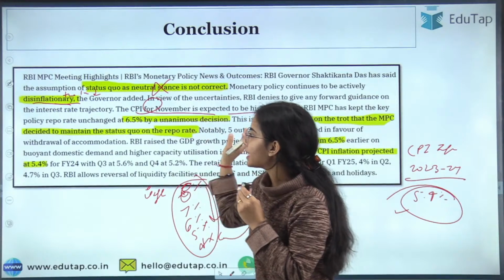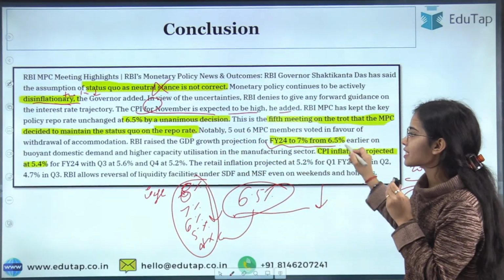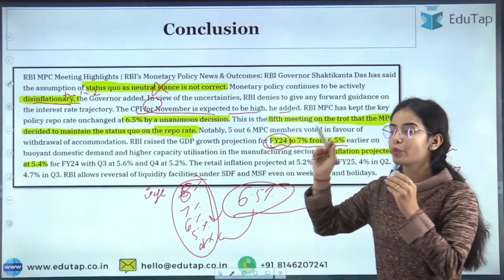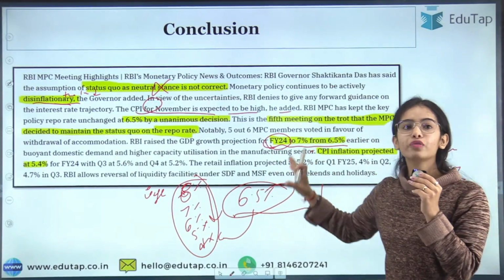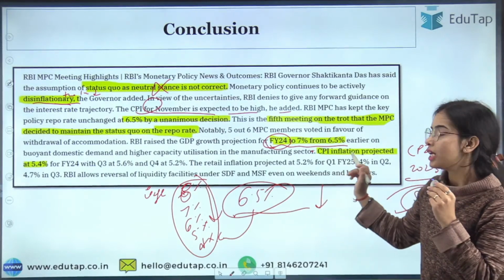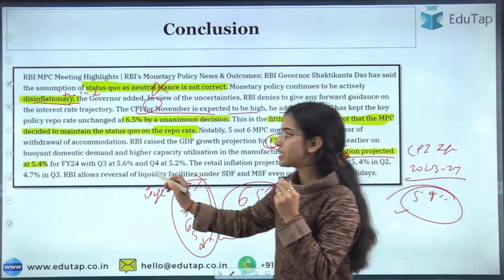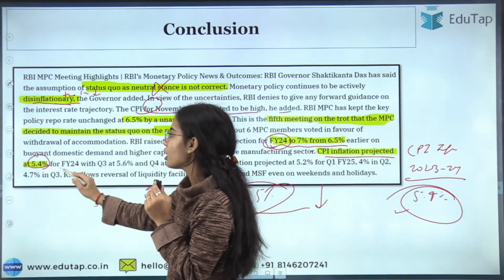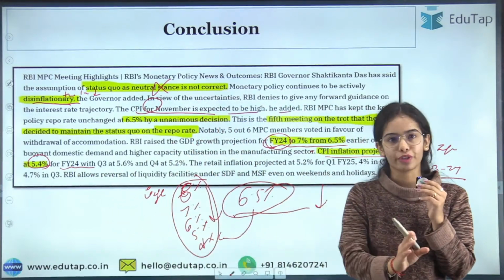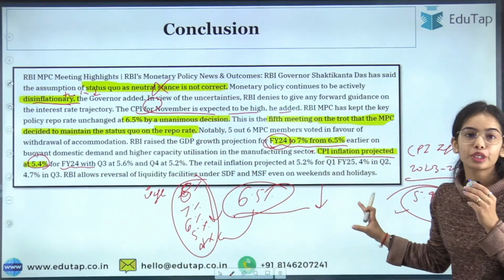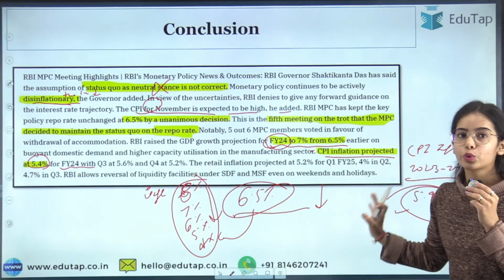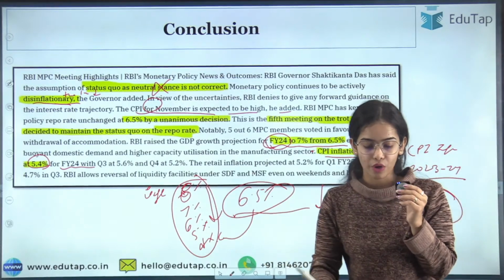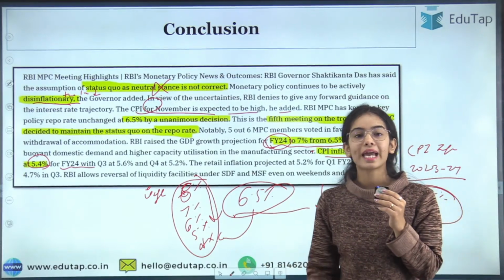But it has been said that the real GDP forecast has been increased for the financial year 2023-24 to 7% from 6.5%. All of these things have been explained to you. The CPI inflation projection has been kept at 5.4% for the financial year 23-24. So this is the conclusion that you need to read. This is the statement of the governor of the RBI that you have to know, and this is the end of this news article. Now, any confusion here?